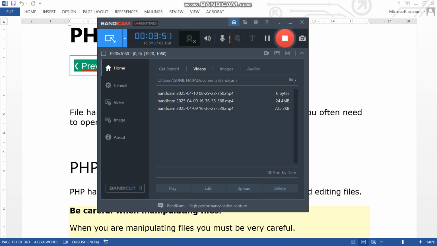But here it is PHP programming, so what power is given to the PHP group, who can write the file, delete the file, update the file, change the file, anything they can do? So what are the dangerous things here?